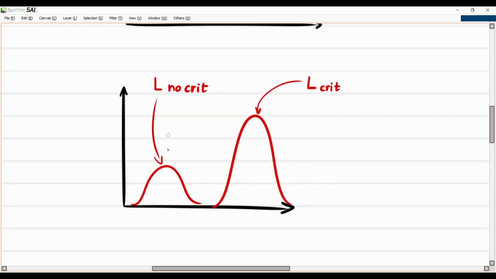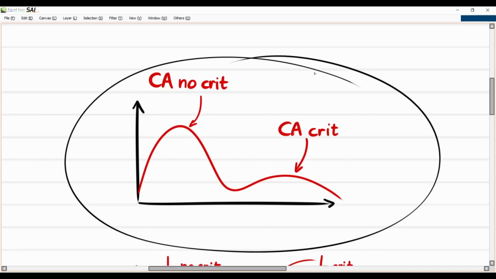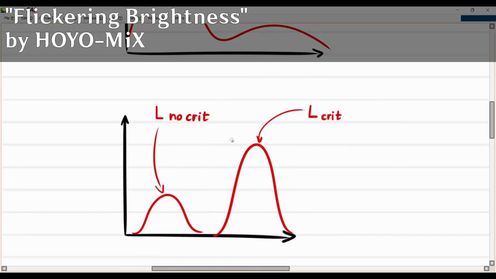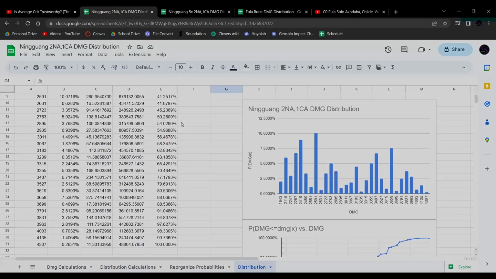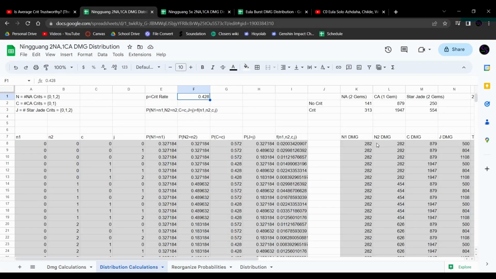Now, what's up with the peaks? How come in my Ningguang test, the peak on the left, where there's less damage, is higher than the one where it does crit? And how come in the Eula one, it's like this? Well, it's pretty simple to explain. My Ningguang's probability for crit rate is less than 50%.